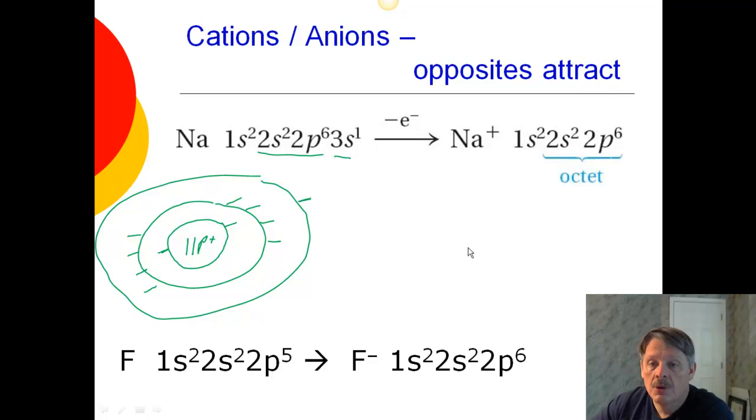Let's look at fluorine. Fluorine is number 9 on the periodic table. So it has 9 positive protons in the middle. And again, we have our 1s shell.